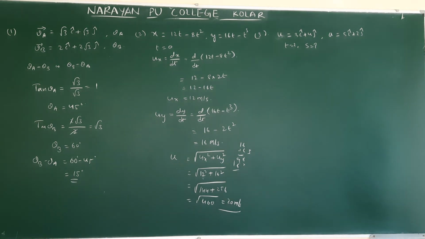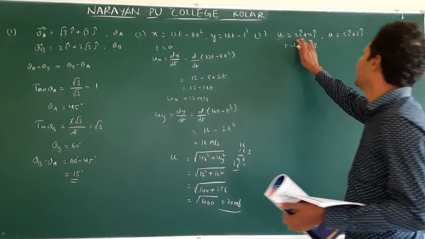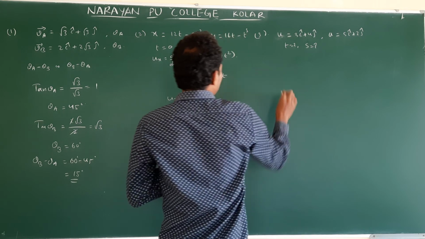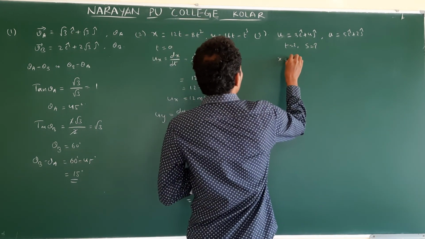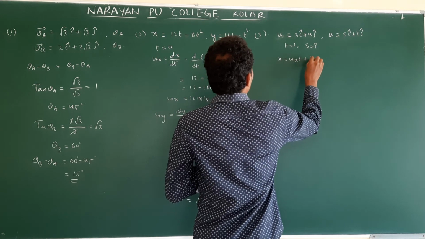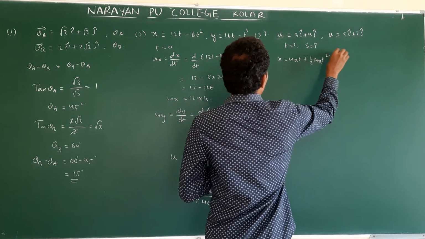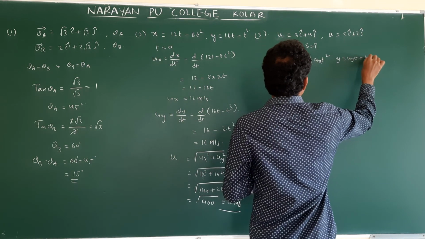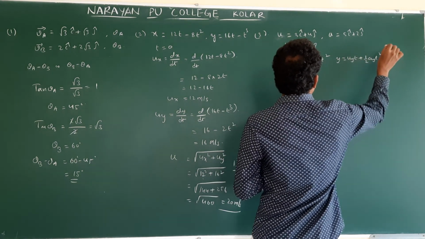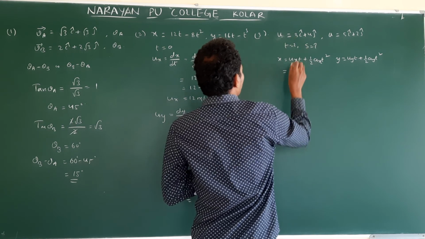So vector form given, so we need to find displacement along x direction and displacement along y direction. So x is equal to ux t plus half ax t square, and y is equal to uy t plus half ay t square. Ux is 3.